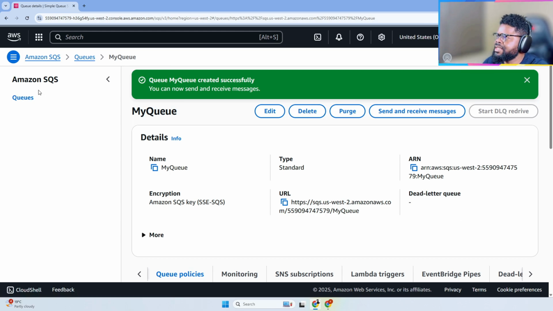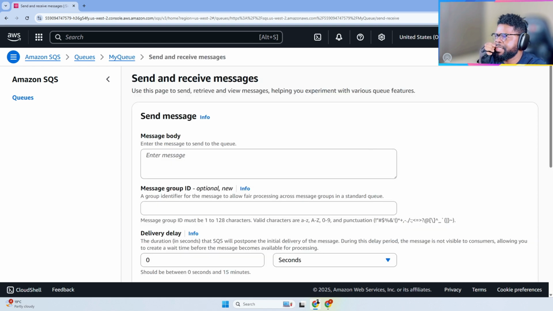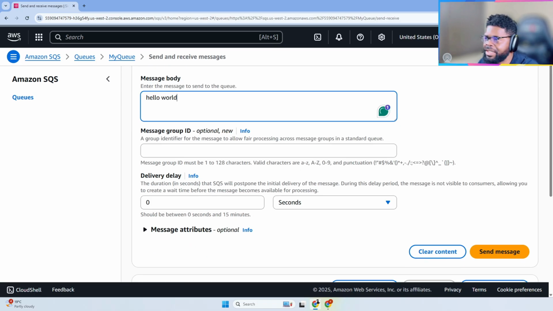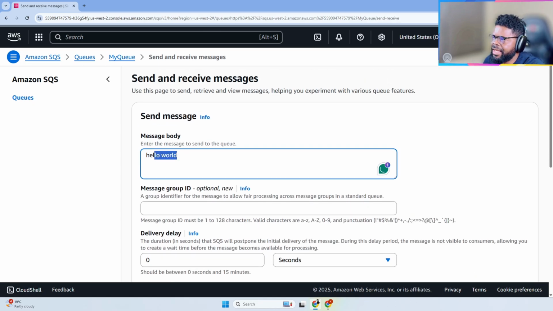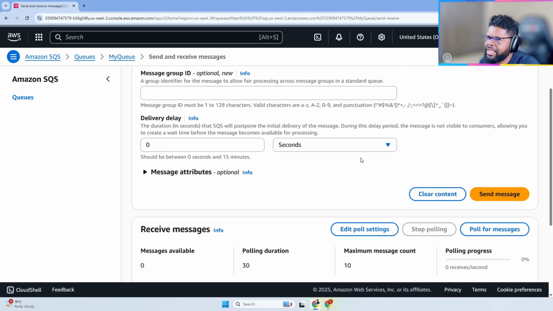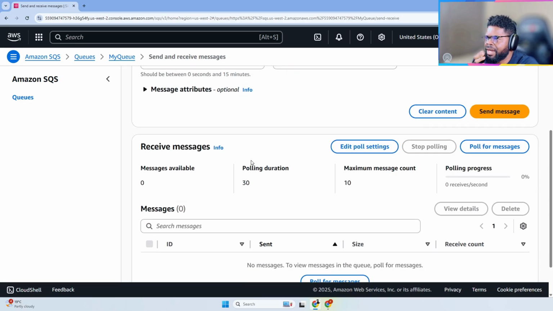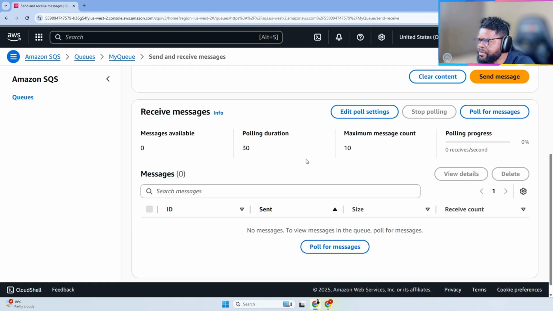So what it means is that we could go to the queue, click on this one and say send and receive message. So I can type hello world. Remember, this is for me testing. I'm testing from the UI, but in the real world, ideally it's an application, and we'll see an example. An application will send something in, but you can test the queue and play with it. In this case, it's the message body. Delivery delay, there's no delay. Here you can actually test in the UI to see how it behaves whenever you put a message attribute or a delivery delay. So I'm going to send the message.